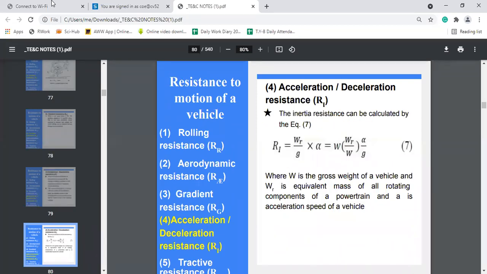To calculate this inertia resistance, the formula is WR by g into A, where WR is the equivalent mass of all rotating components and A is the acceleration of the vehicle.